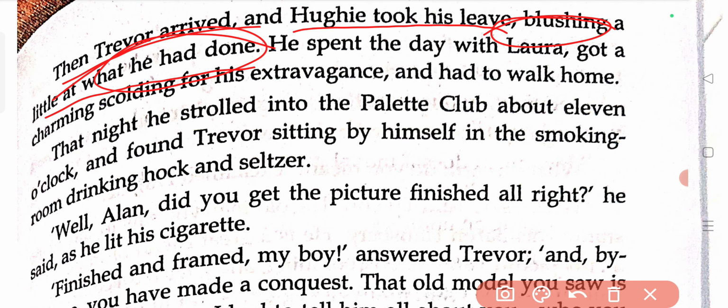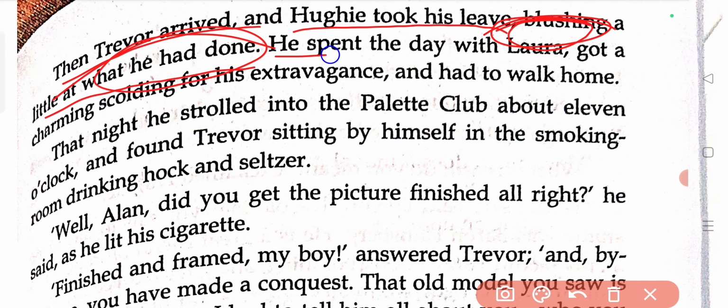He was a shy person basically by nature. So he thought how he had helped this beggar man. He was very happy also, satisfied from the core of his heart. That's why he was blushing, because he had helped the beggar man by paying him a sovereign. But what Huey didn't know was that the beggar man was not actually a beggar man. He was the millionaire who was posing as a model for Alan Trevor.